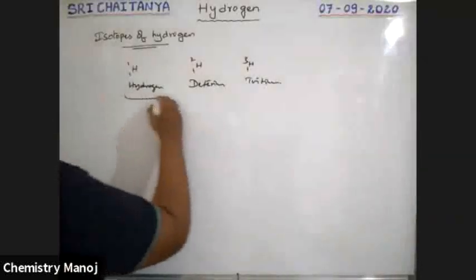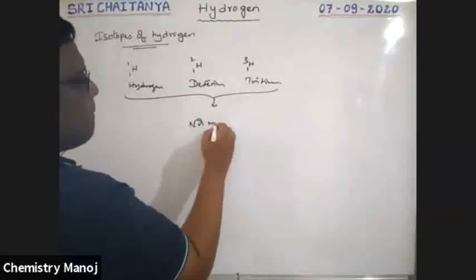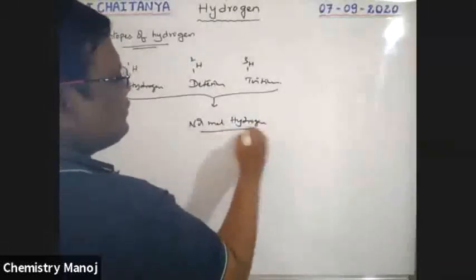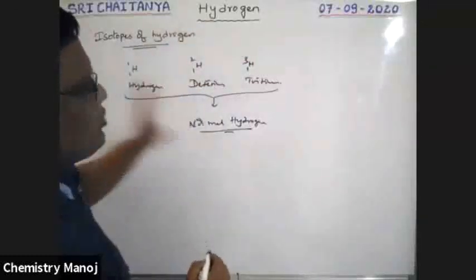See, boys, all these combinations give normal hydrogen. That means normal hydrogen contains hydrogen, deuterium, and tritium; all the combinations give normal hydrogen.